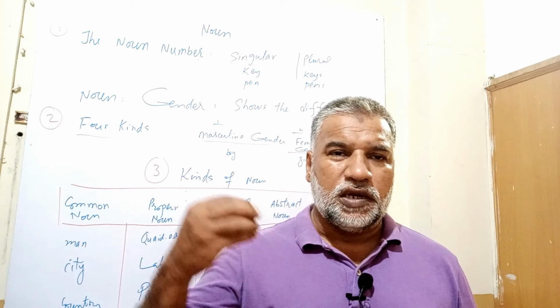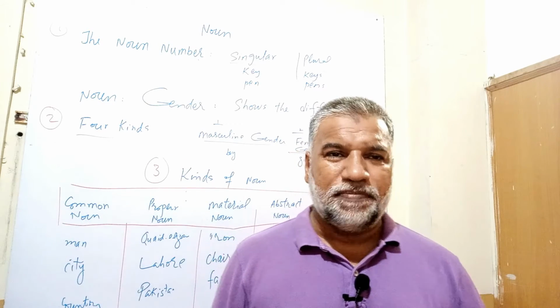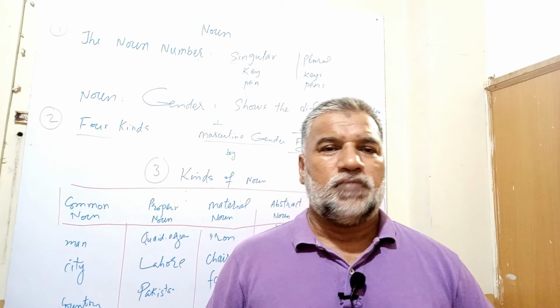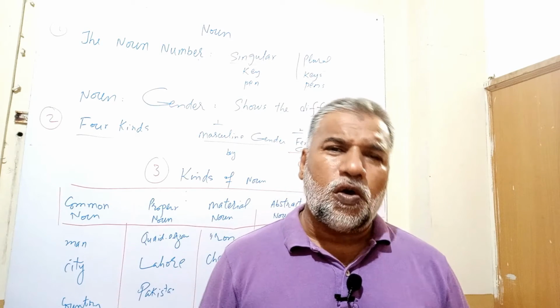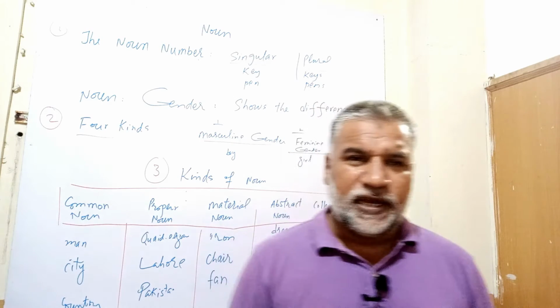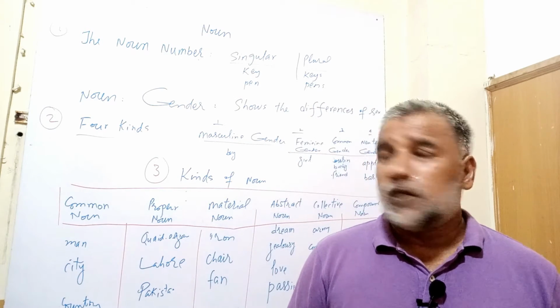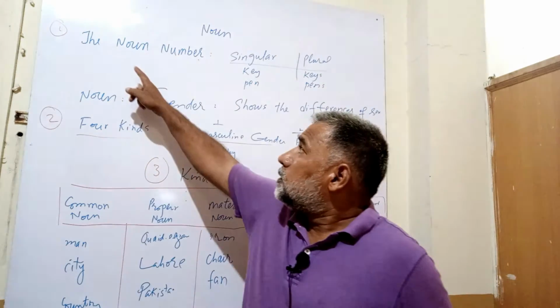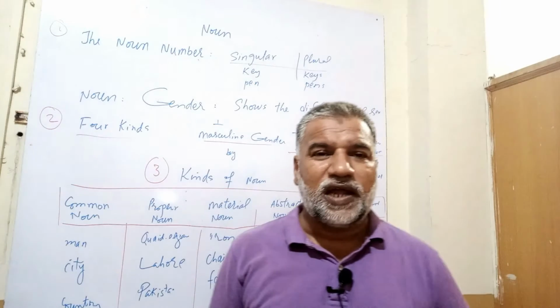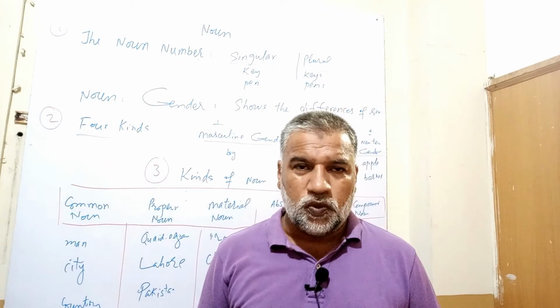We see book, table, chair, fan, cloth, mic, mobile, TV, all are noun. So let's go in detail. First, the noun number. There are two numbers in noun.